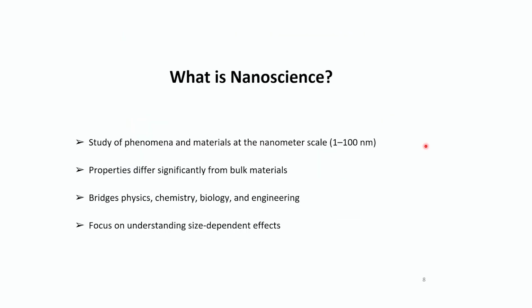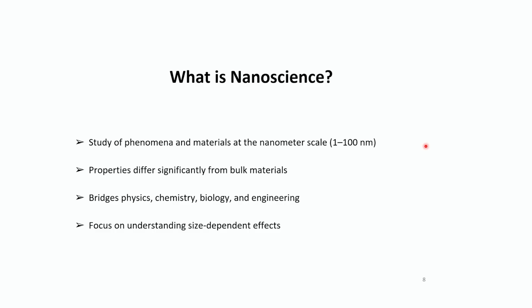So what do you understand by the term nanoscience? Nanoscience is the study of phenomena and materials at the nanoscale, that is 1 to 100 nanometers. So what is so special and significant about this particular scale? Nothing bigger than this and nothing smaller. What is so specific about this nanoscale, that is 1 to 100 nanometers?